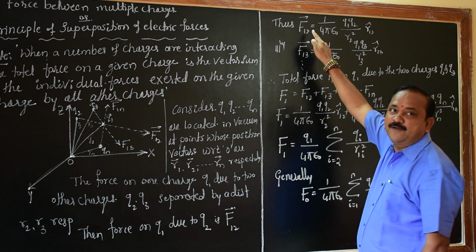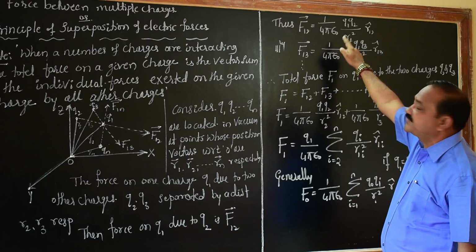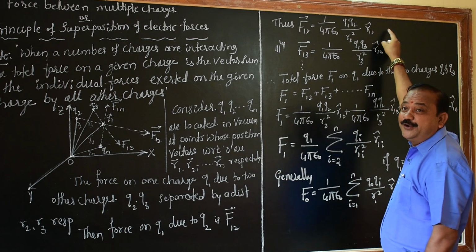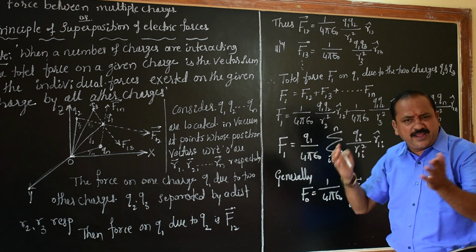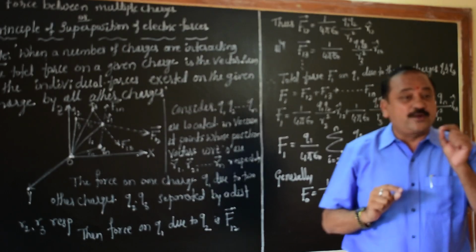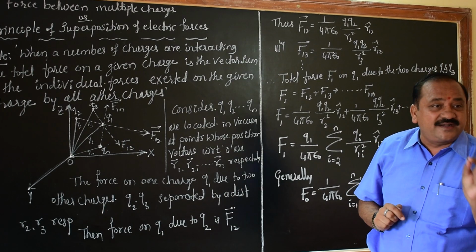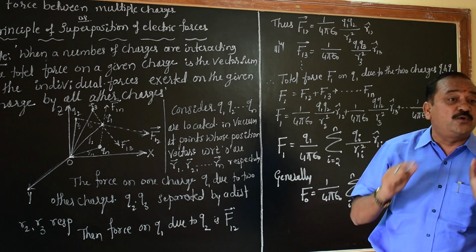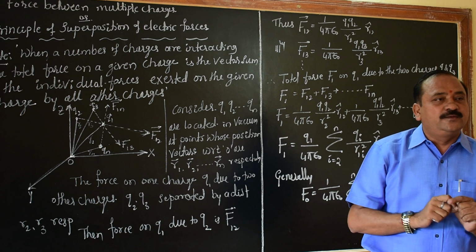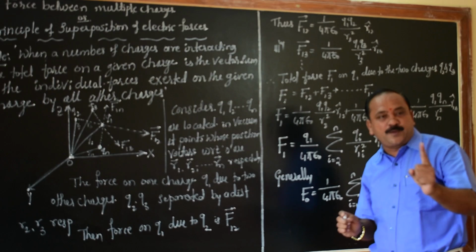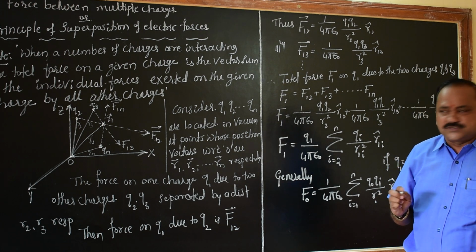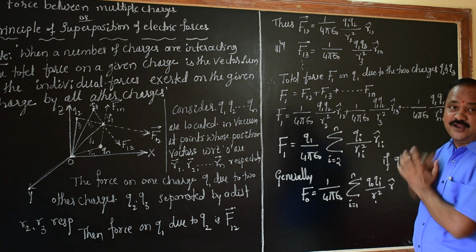Let me write F12 equals 1 divided by 4 pi epsilon naught, Q1 Q2 divided by R2 squared, R12. Again we have used Coulomb's law here. As I told earlier, Coulomb's law is a very important concept while discussing electrostatics. In these topics we try to understand the properties of electric charges and Coulomb's law. The same thing I have used here also.